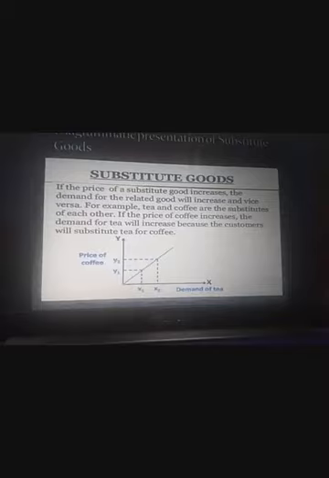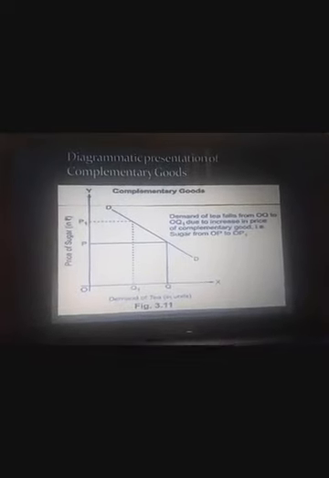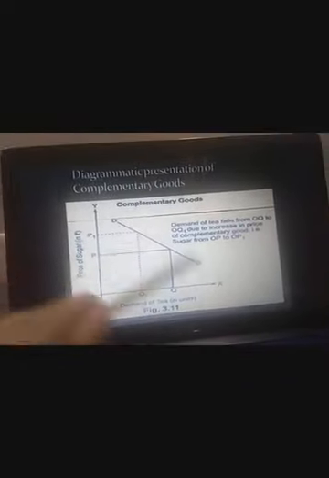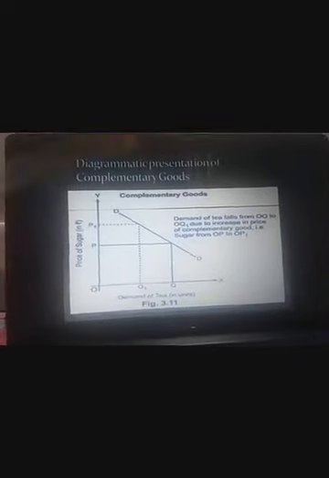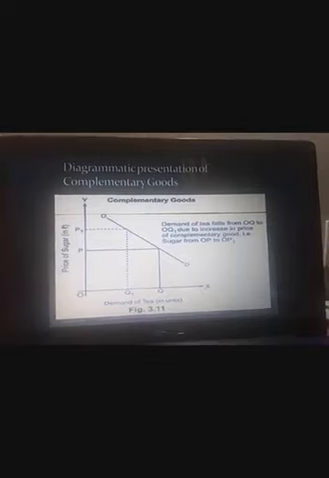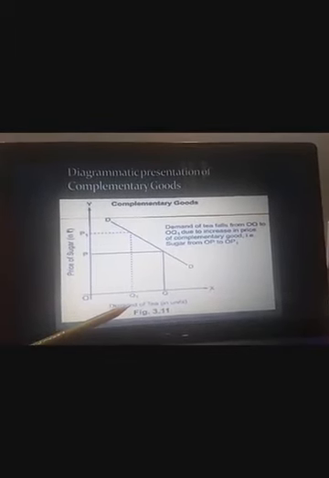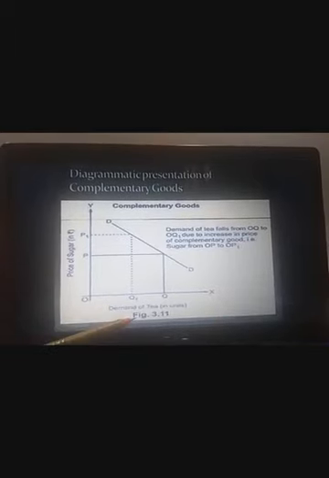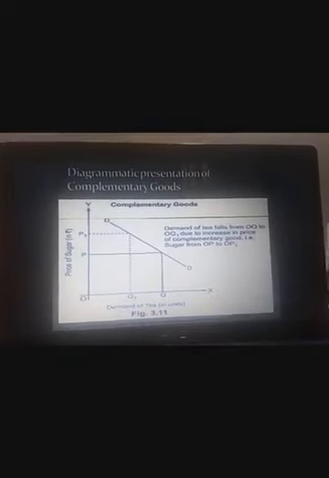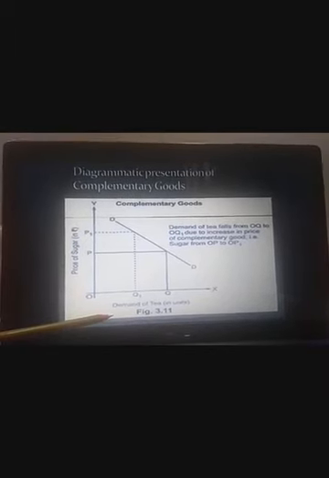So it has been explained to you very well, as you can go through what has been written, and as I also explained to you. Next, students, we see the diagrammatic presentation of complementary goods. It is again a downward sloping curve. Though we say that demand curve is a downward sloping curve, this is not a demand curve. This is only a diagram which shows the relationship of the price of the complementary good and the demand of the given good. So we have taken complementary goods as tea and sugar. We have shown price of sugar on the y-axis and demand of tea on the x-axis.